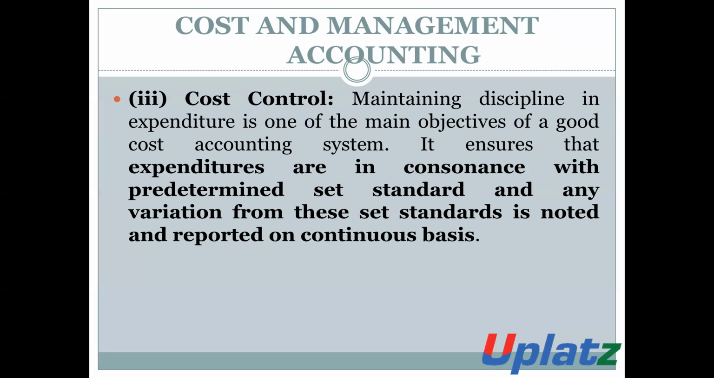Next is cost control. The next objective of cost accounting and management accounting is cost control. Maintaining discipline in expenditure is one of the main objectives of a good cost accounting system. Maintaining the proper principles and discipline in respect of expenditure is one of the main objectives of cost and management accounting.